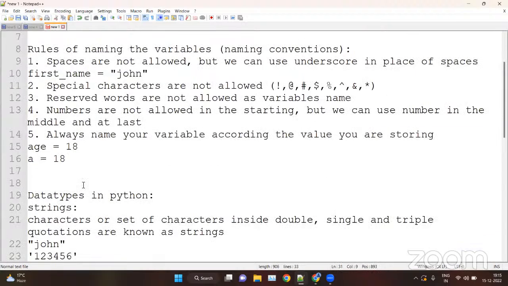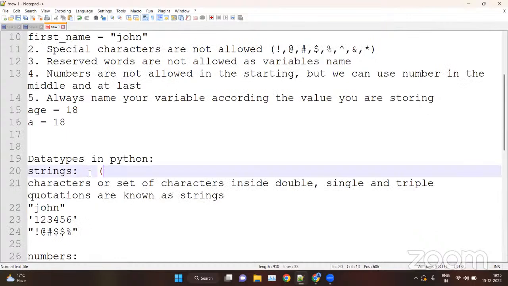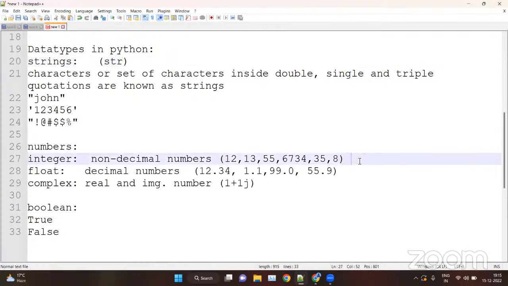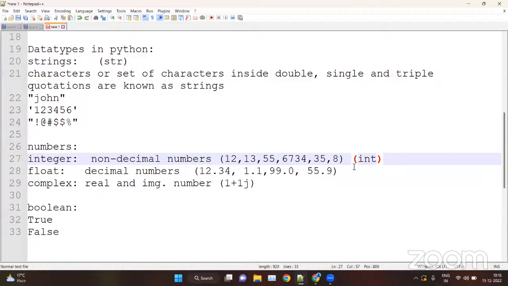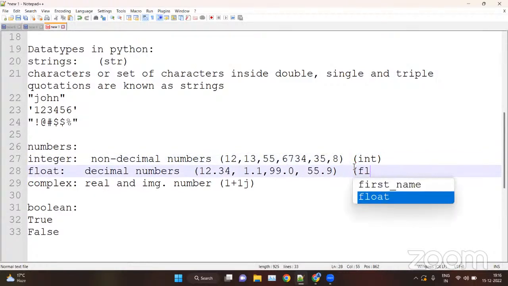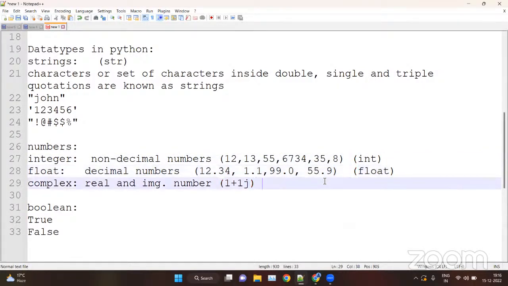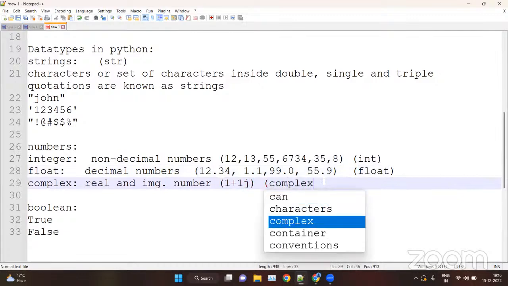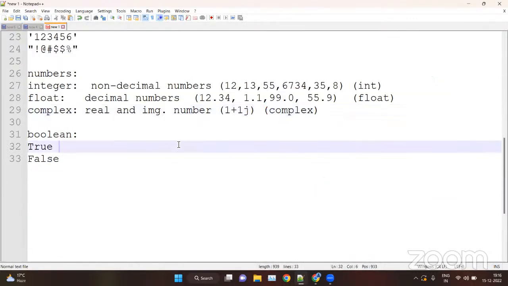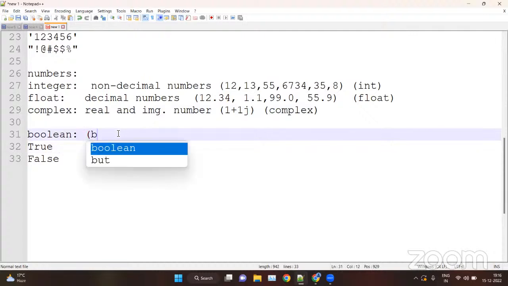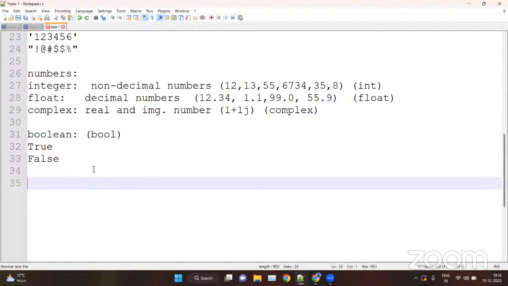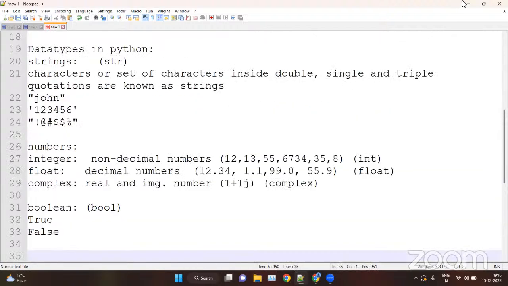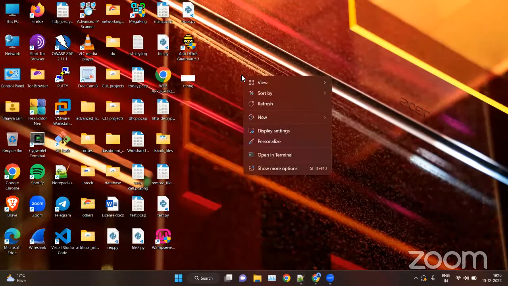Now, strings are also known, in short form, as str in Python. Integers are also known as int, the short form. Float is float only, no short form. Complex is complex only. Boolean is also known as bool. So these are the common data types that we discussed yesterday. So let's take an example first, then we will move forward.